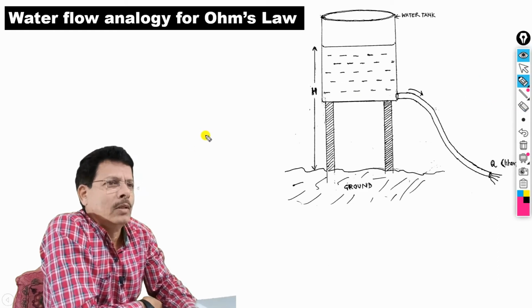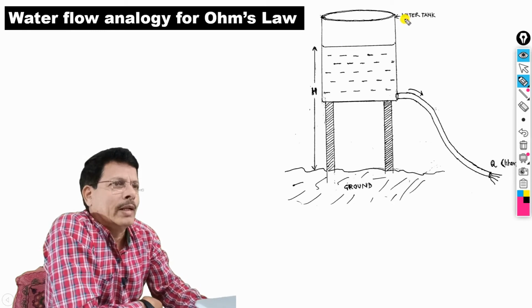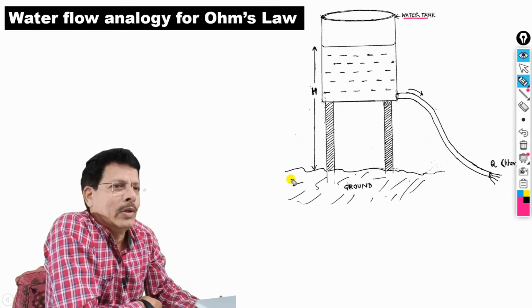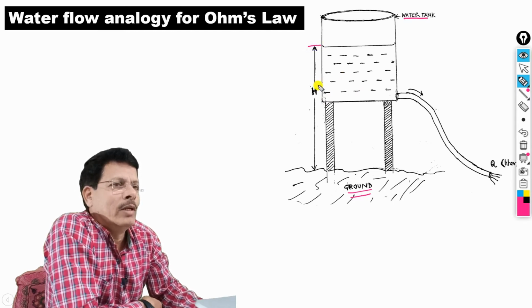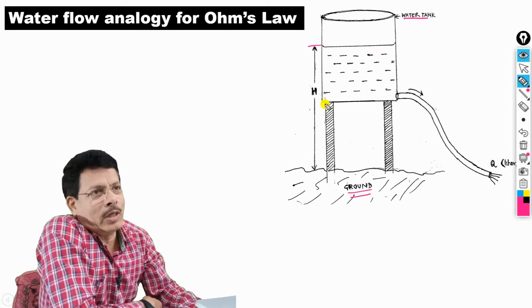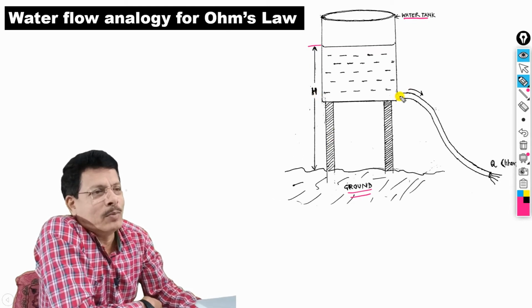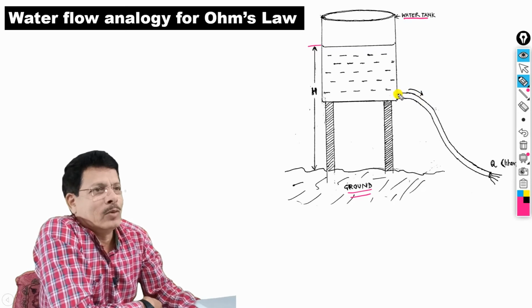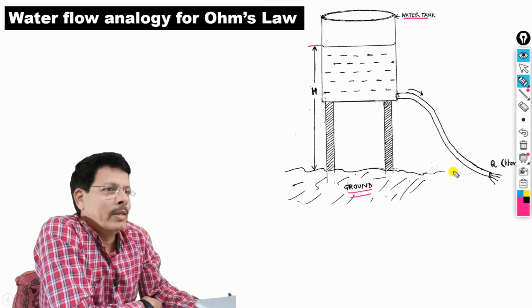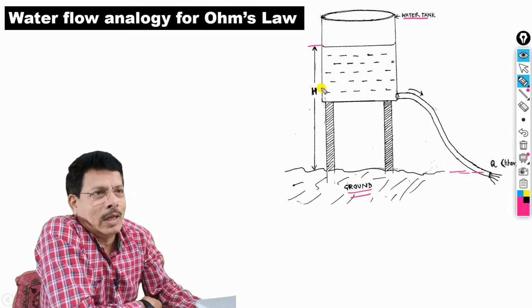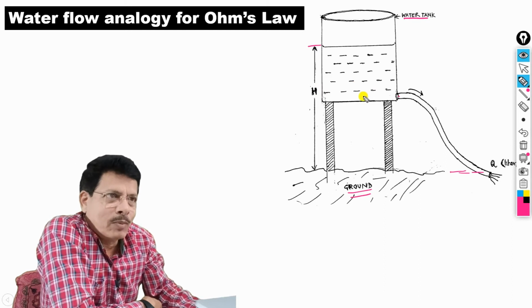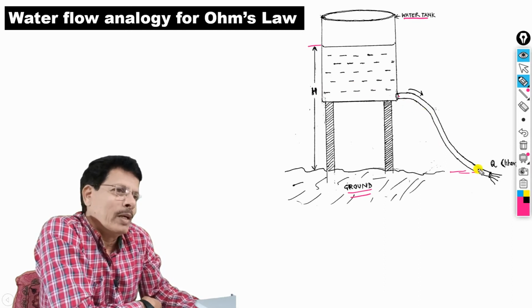Here, see, this is a water tank, an overhead water tank, and this is the ground. This much is the height of this water tank, and the water level is like this. Suppose H is the water level from the ground, and this pipe is connected here, and suppose this pipe is open, with the outlet at ground level, okay. Water is filled up to H, and there is an open pipe here.